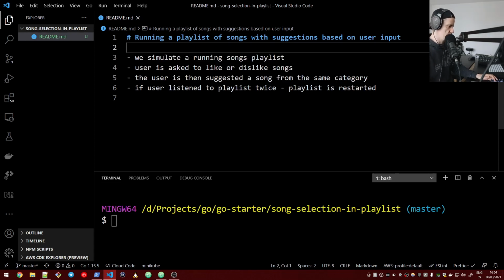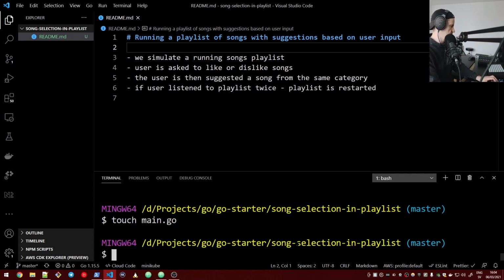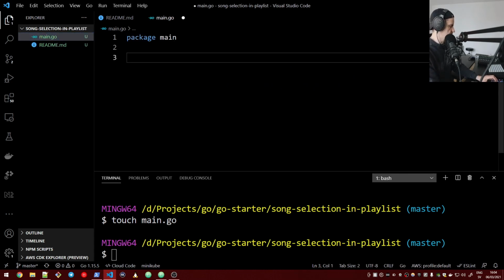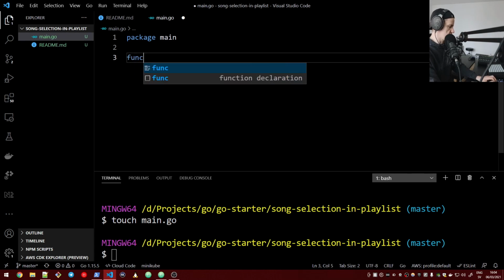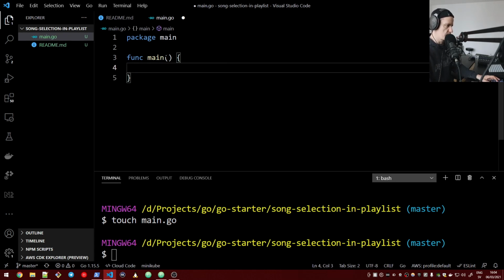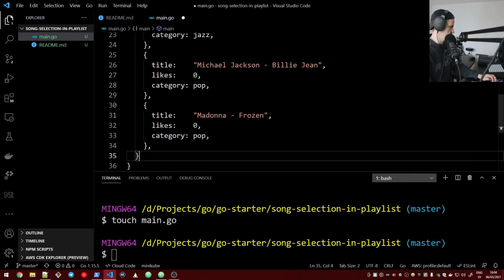So let's start. We're going to create, as usual, a main.go file. And then we are going to declare our package here. After this, we're going to declare the main function, which is the entry point. As usual, we need an entry point into our Golang application, which is the main function. I'm going to now paste in some mock data.